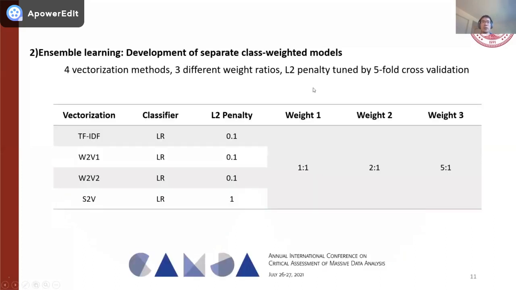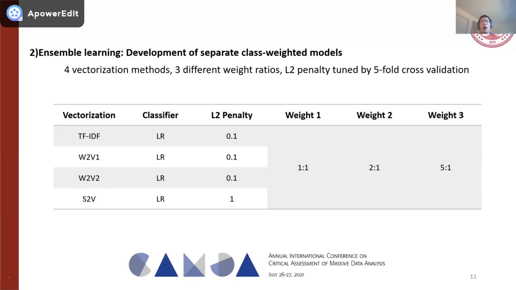For the ensemble learning models, here we adopted a full factorization method and 3 different weight ratios. The reason why we added 3 different weight ratios between the positive cases and negative cases was because in real-world applications, the DILI positive publications could be far fewer compared with the DILI negative papers, because there are many different research fields in biomedicine other than drug-induced liver injury.